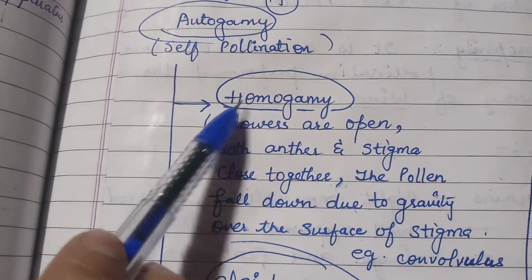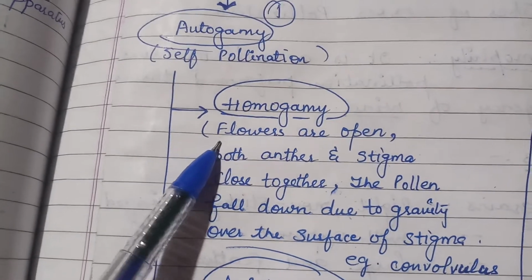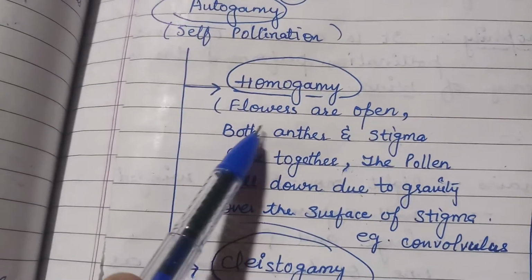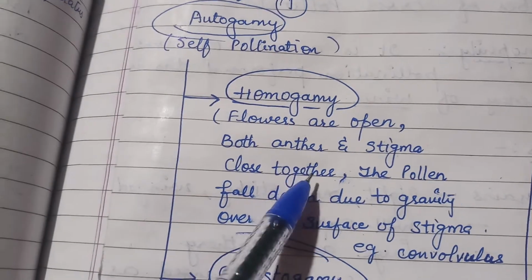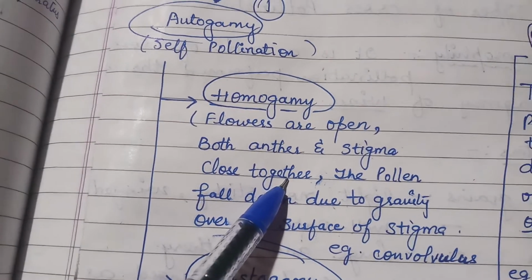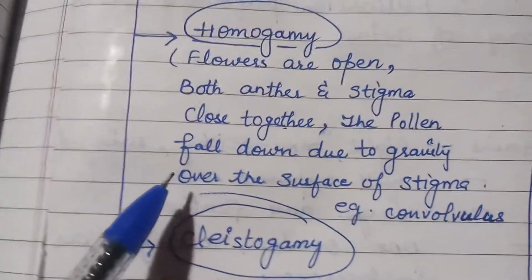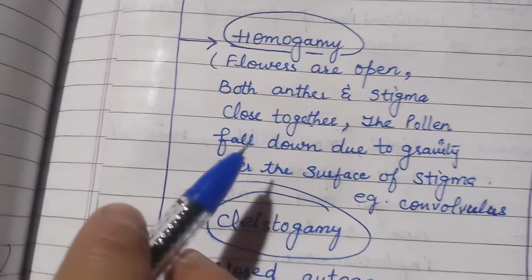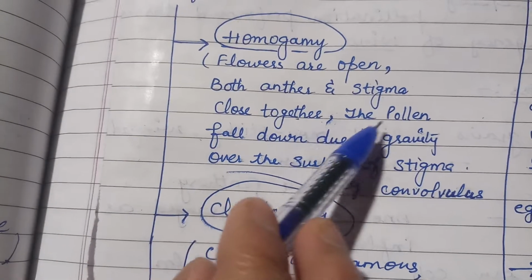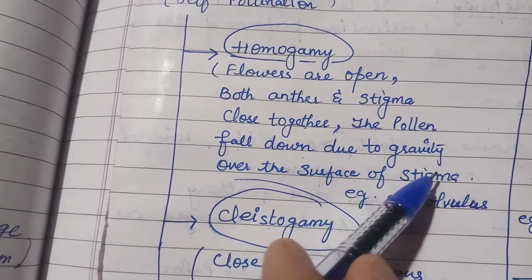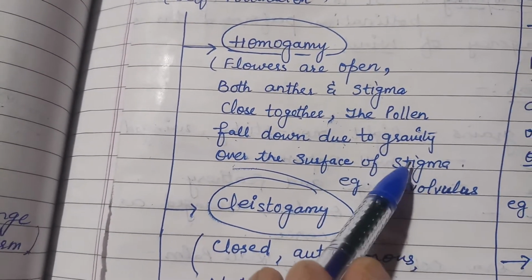First one is homogamy. In homogamy, flowers are open, both anther and stigma are close together, and they mature simultaneously with synchrony in pollen release and stigma receptivity. The pollen falls down due to gravity over the surface of the stigma.